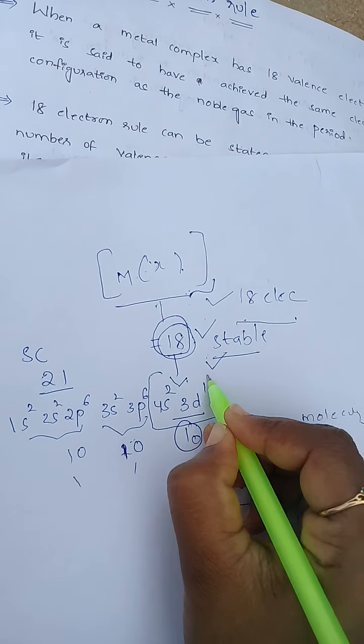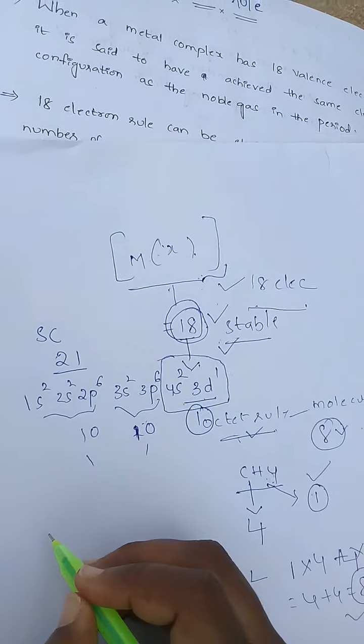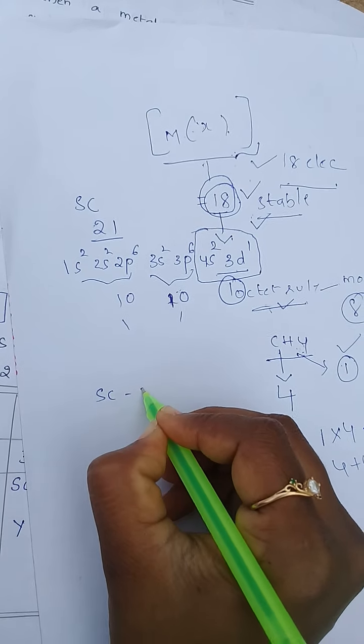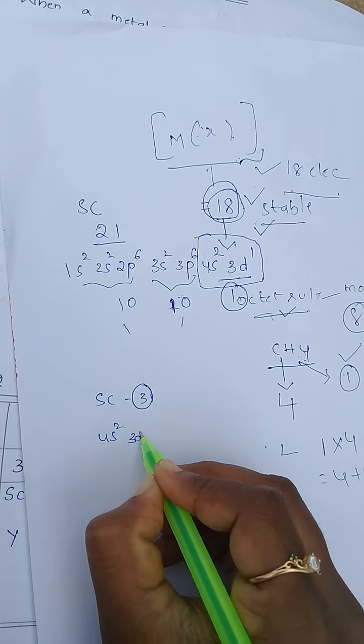The valence electrons are 4s2 and 3d1. So scandium has 3 valence electrons.